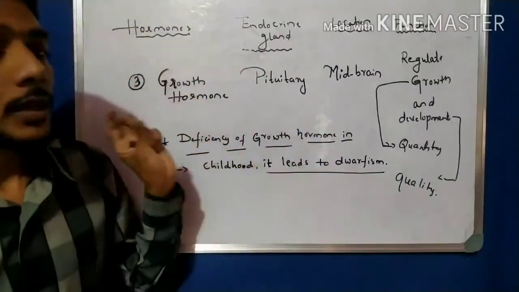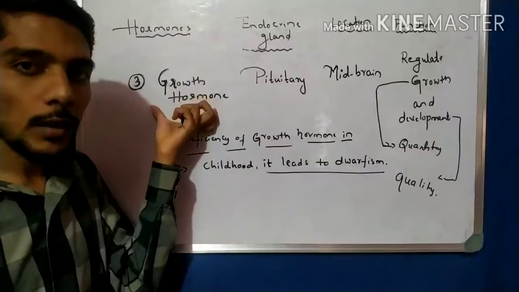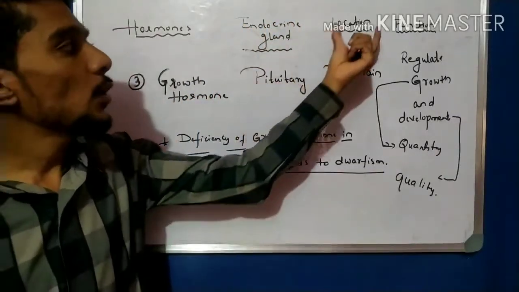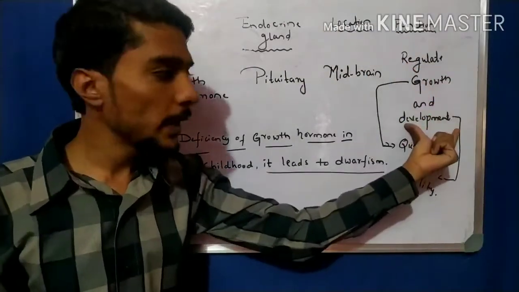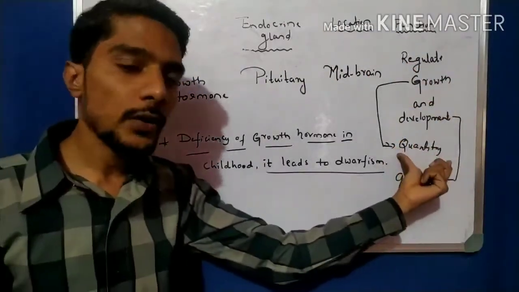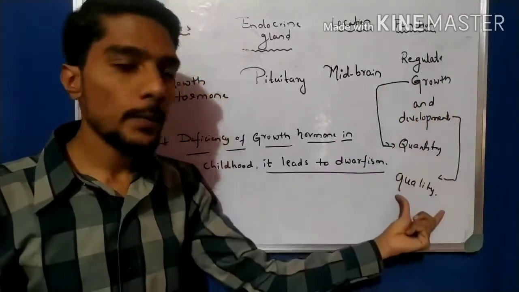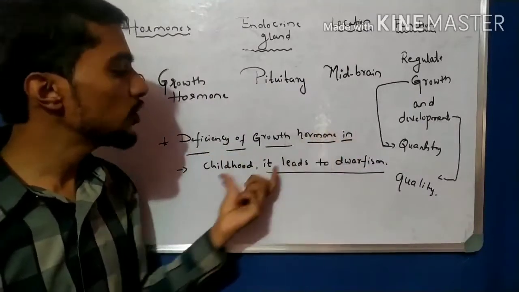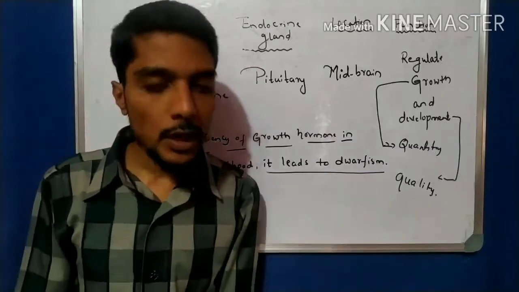So this is about the third hormone, the growth hormone. Again to repeat, the hormone is the growth hormone, the endocrine gland is the pituitary gland, the location is the midbrain, and the function is to regulate growth and development. Growth is quantity and development is quality. Deficiency of growth hormone in childhood leads to dwarfism. So this is about the growth hormone.